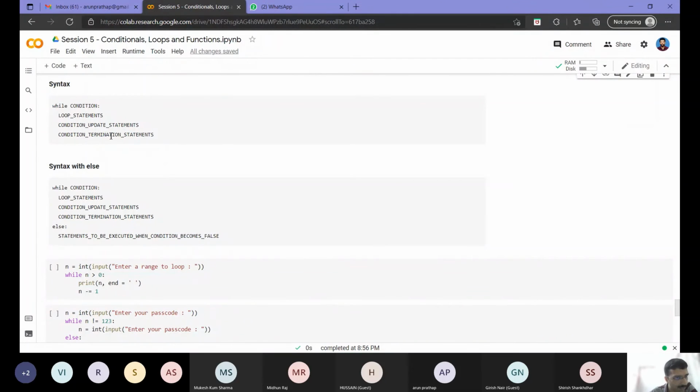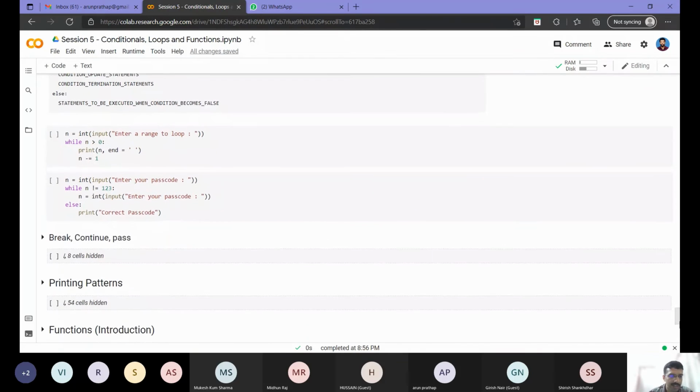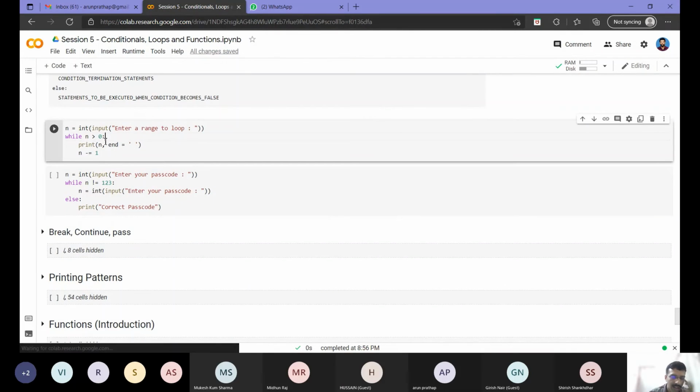Sometimes we may need to put additional termination statements, in addition to the condition that we have done here. Suppose inside the loop we encounter some particular condition. Then in that case, we need to terminate the while loop. That we will come to a little later with the break statement, and we can implement such functionality. Similar to the example that we saw earlier, here we are checking a conditional. If the condition turns false, I have a provision to execute an else, and the conditions inside the else will be the same as what we saw for the for case.